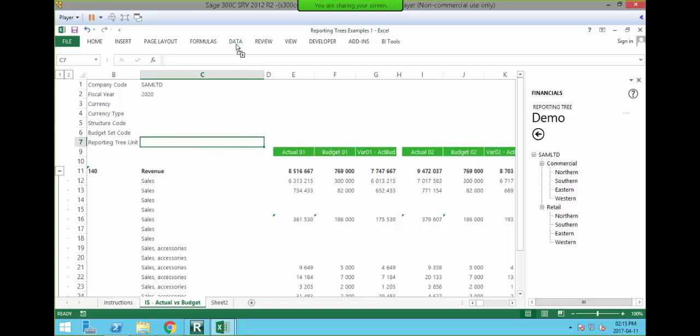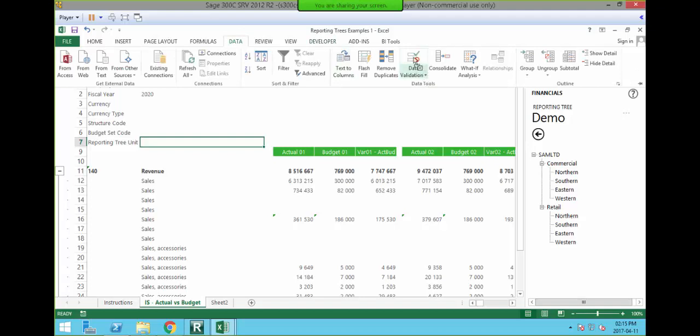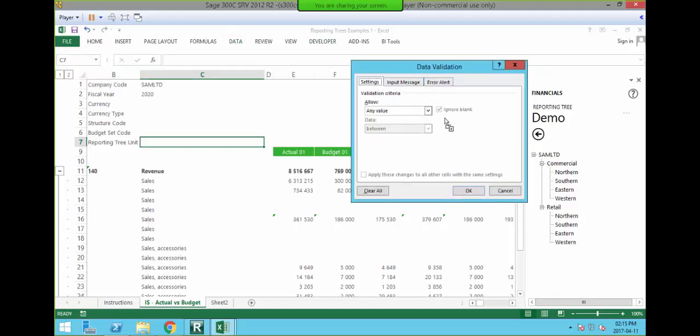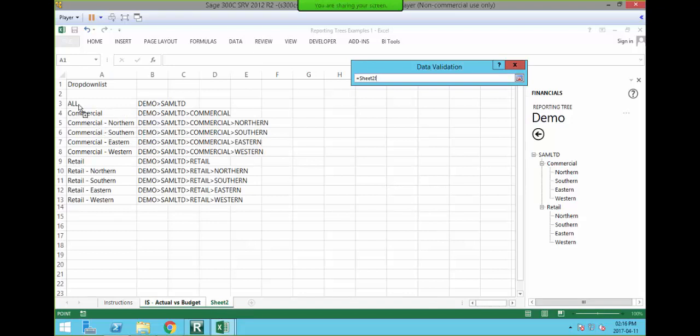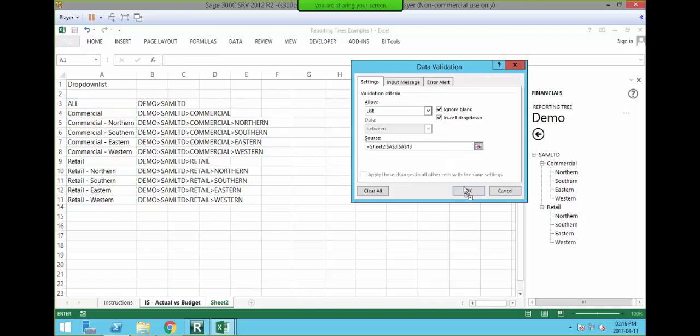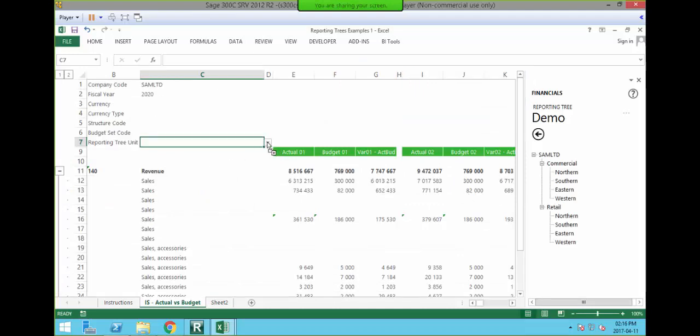So I'm going to select that cell, I'm going to go to data, I'm going to select data validation, and I'm going to select a list. I'm selecting list because I want the list to pull in all the items I have for my reporting trees, and I'm going to select the source. Now the source is what we've just created. So I'm going to select on my cell selection, and I'm going to highlight my table. Sorry, just that column, because that's the information we're going to pull through. Then I'm going to click OK. And then that allows me to select my drop down list and select the different filters I want, how I want to filter that particular report.